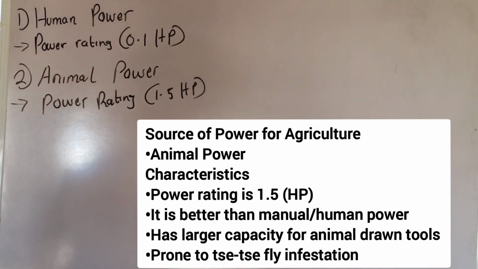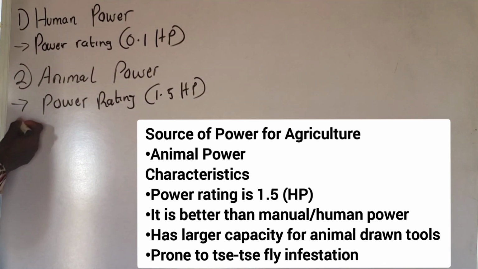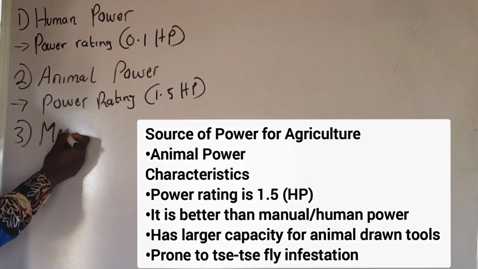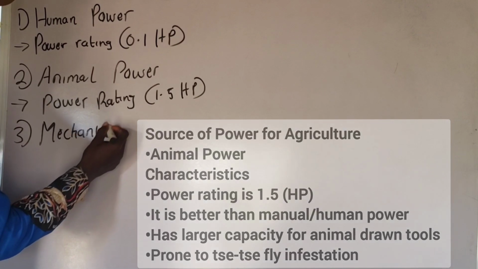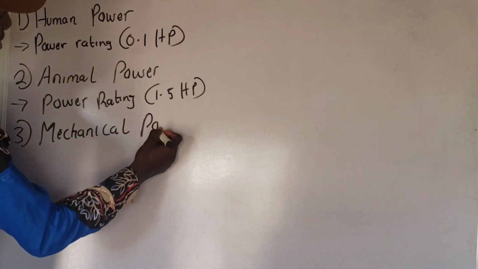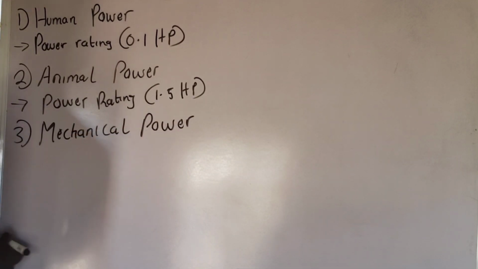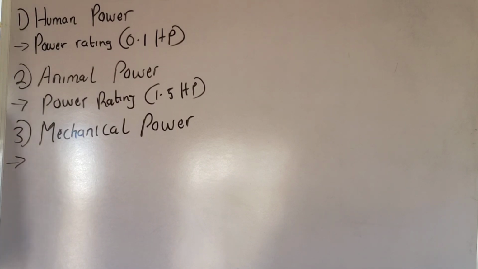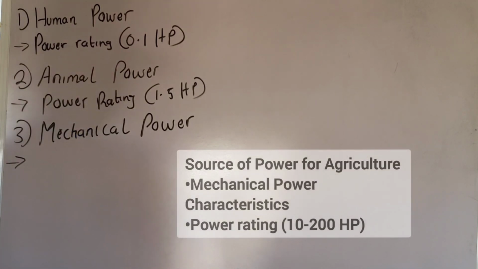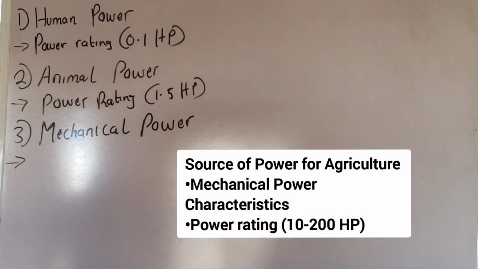Mechanical power is the third power source on the farm. Please kindly pay attention to the explanation. The power rating in mechanical power is 10 to 200 horsepower.